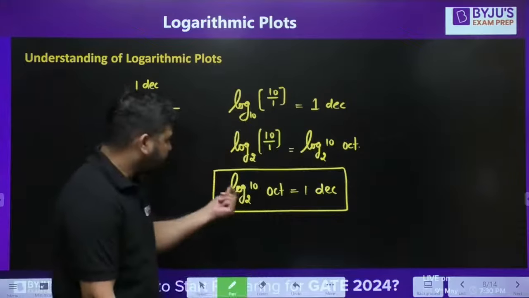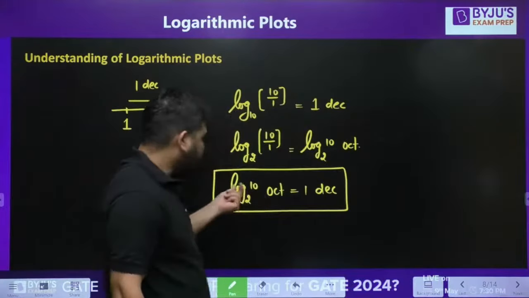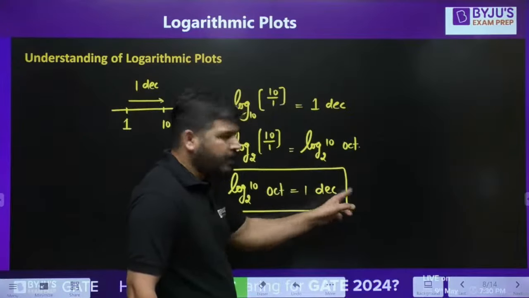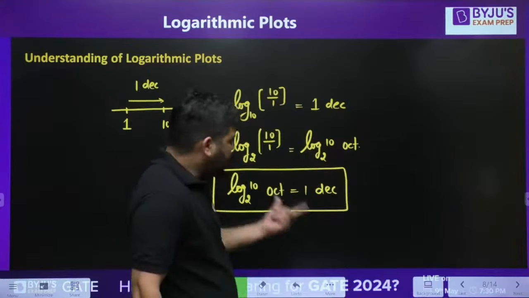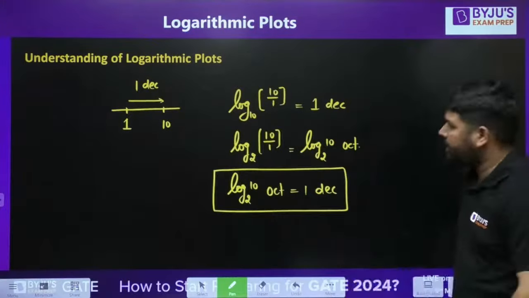Whatever this value came, I think it will be 3 point something. So 3 point something octave equals 1 decade. Okay, so you have to remember this. Now let's come to the next point.